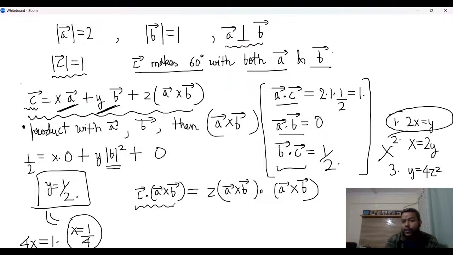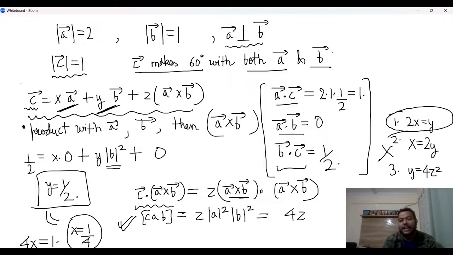So far, we don't know the value of the triple product, right? This is like your C dot A cross B triple product. And here we have Z A cross B. So A cross B will be simply mod A mod B. So it is Z mod A square mod B square. Right? So what we get here is Z into 4 into 1. So 4Z is equal to triple product.